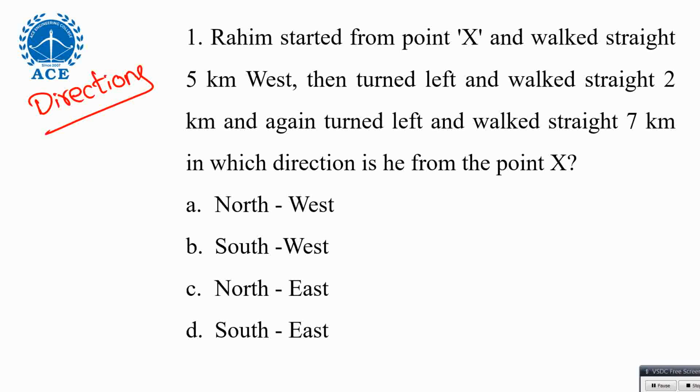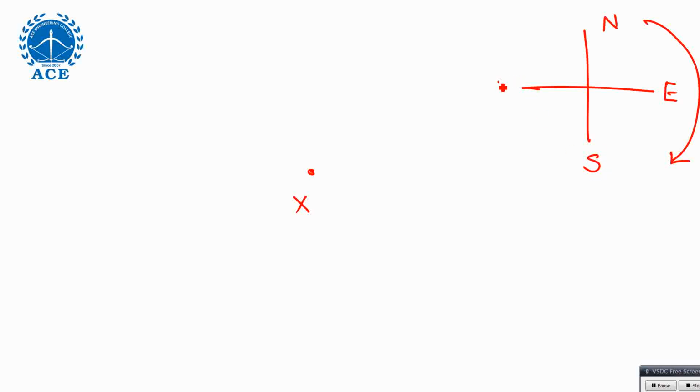See, this can be done in two ways. The majority of you know method one, drawing the diagram. Method two, you can also do it without drawing the diagram. Let us discuss both. First, he started from point X. Somewhere X is there. I believe you know that on paper, the directions are: north, then clockwise east, then south, then west.